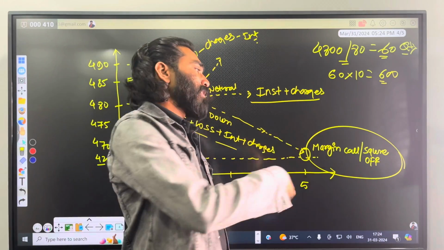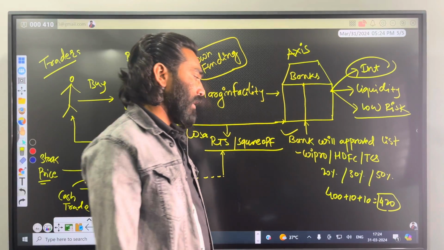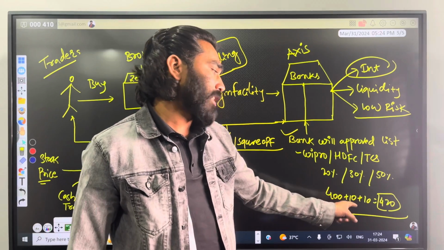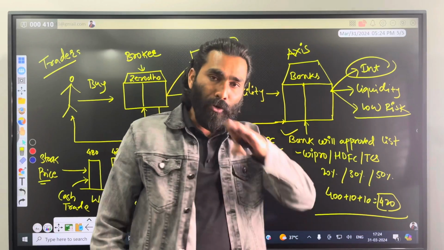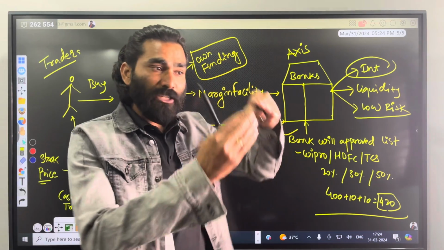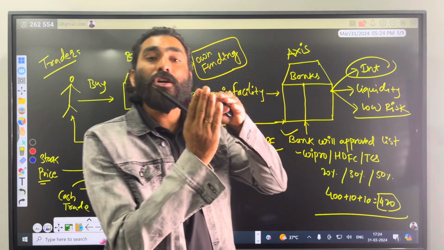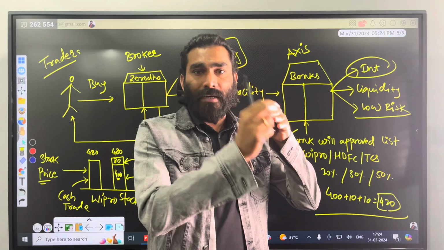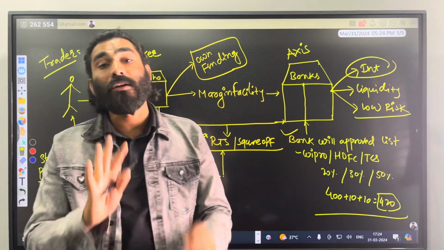So this is how margin basically works. I'll just give you a hint of how we can compute margin. Margin means basically your funded amount plus interest payment plus cost. So that's how we'll reach 420. So 420 would be the line where, if the market price goes below 420, then the broker will trigger the call and sell the securities. Otherwise, they'll ask you to repay that amount, meaning fill your account with the full margin. So that's how it works.